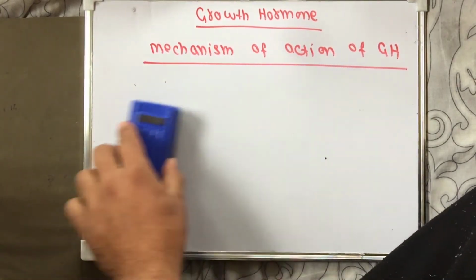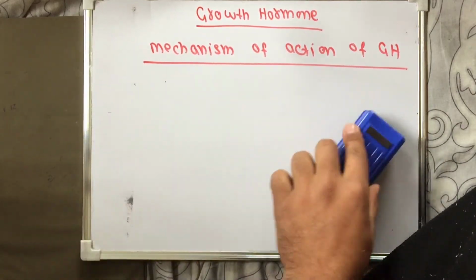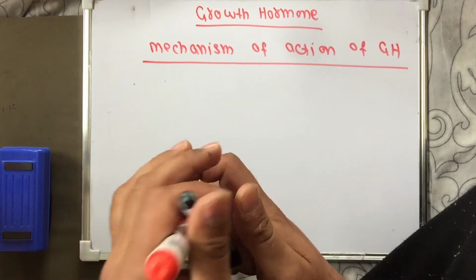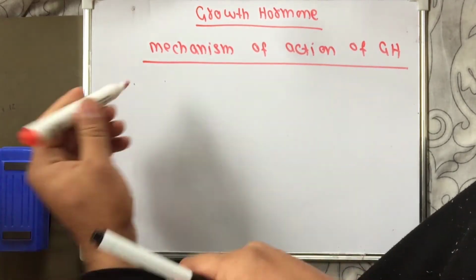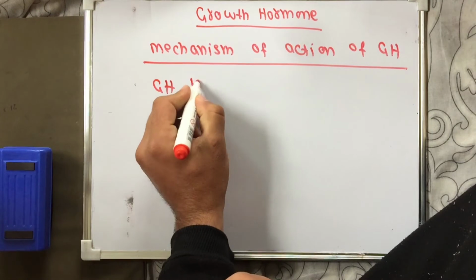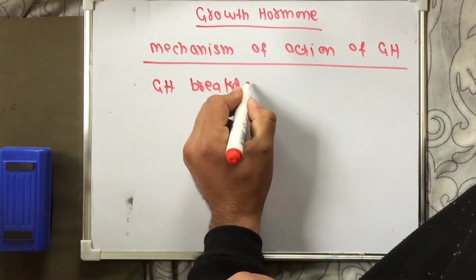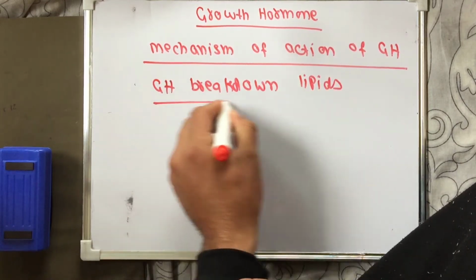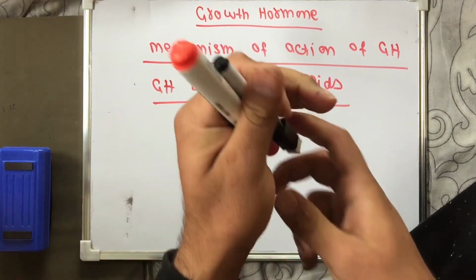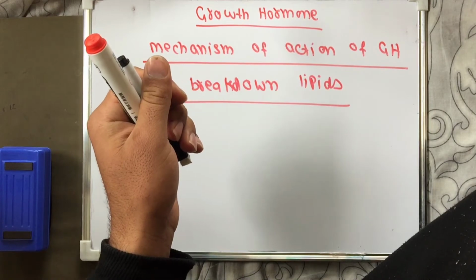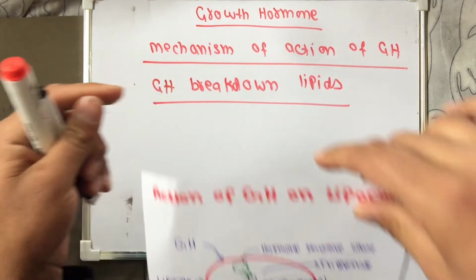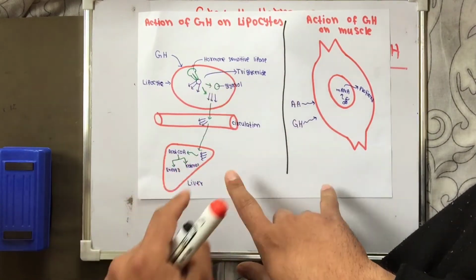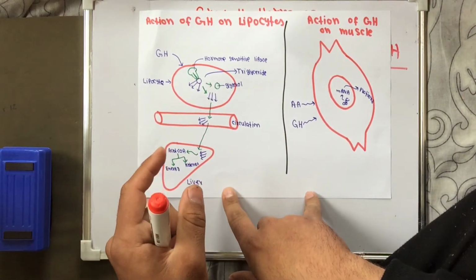So now, growth hormone breaks down lipids. What does growth hormone do? Growth hormone breaks down lipids. Lipids are broken down by the growth hormone. How does growth hormone break down the lipids? We will discuss the mechanism of the breakdown of lipids here. This is how I have drawn the mechanism of breakdown of lipids by the growth hormone.